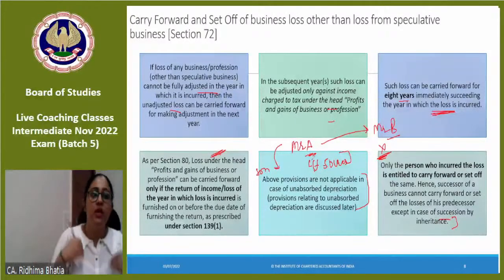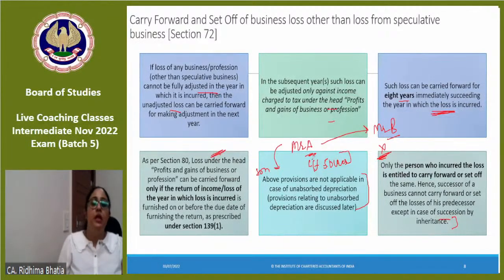Inheritance में अगर आपको कुछ business मिलता है, if you get a business in inheritance, then that person can set off the losses of the successor. Otherwise, it is not allowed. Also, another interesting thing is,